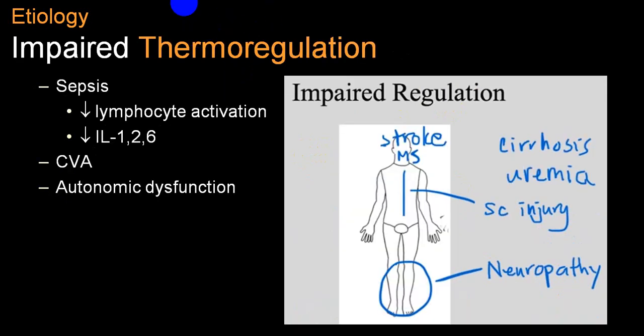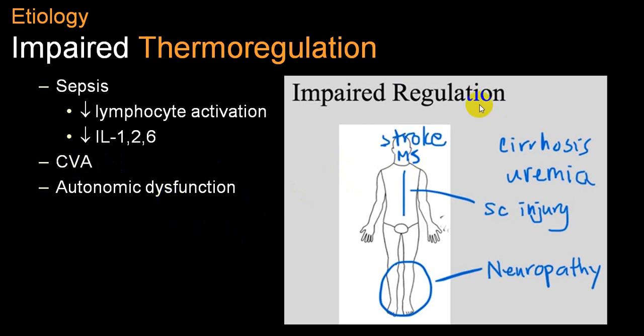And impaired thermoregulation will occur very frequently. The most common causes are sepsis, severe cerebrovascular stroke, even intracranial hemorrhage, multiple sclerosis, autonomic dysfunctions.